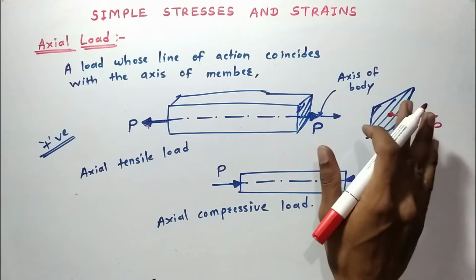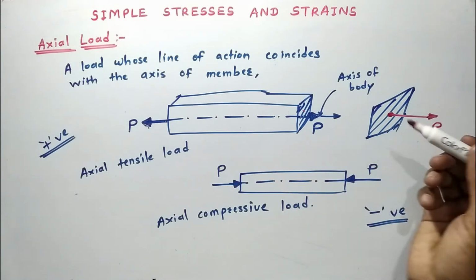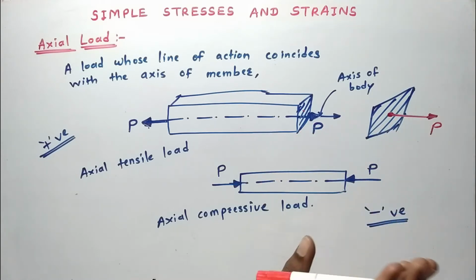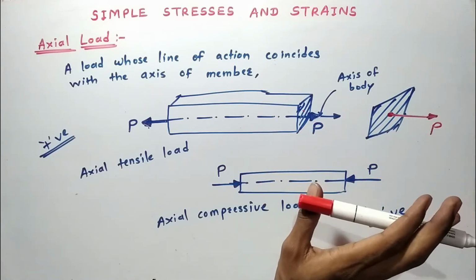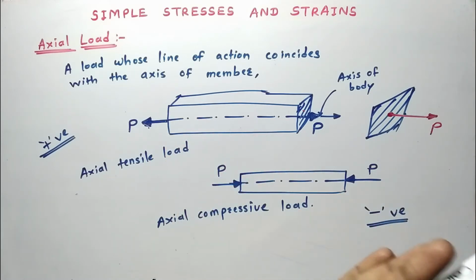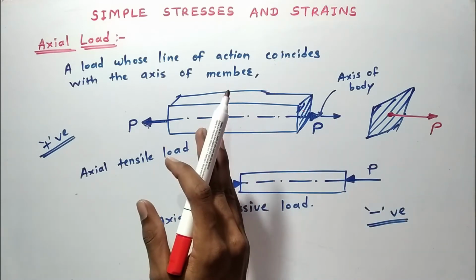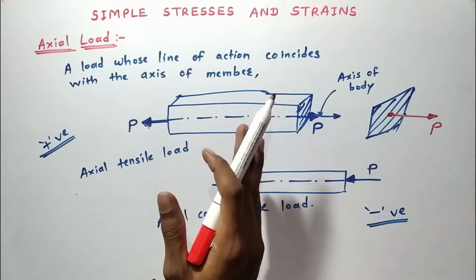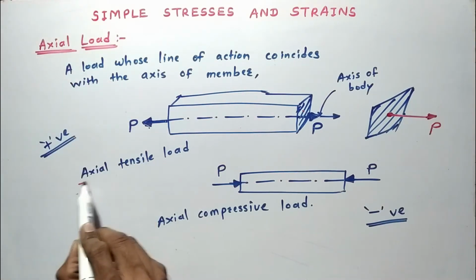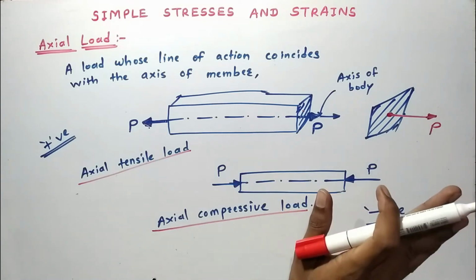So therefore it is called normal load also, or it is acting directly on the cross section of the member, so it is also called direct load. So axial load is also called longitudinal load, normal load, and direct load. And axial load has two types, one is axial tensile load and second is axial compressive load.